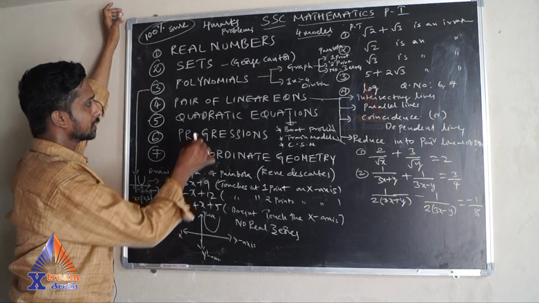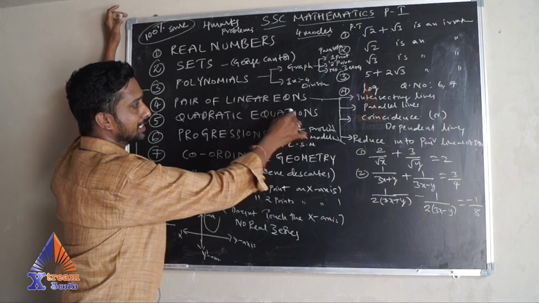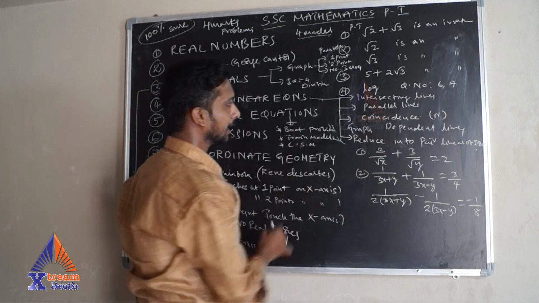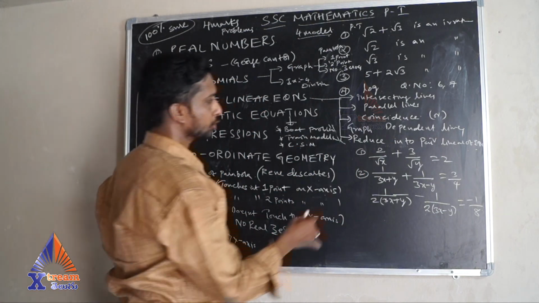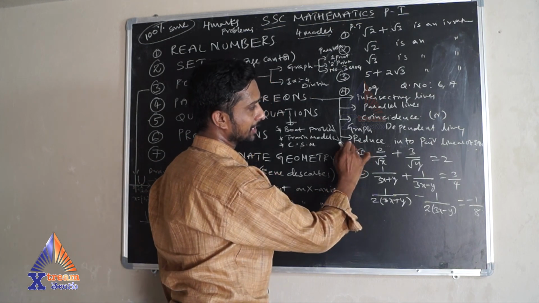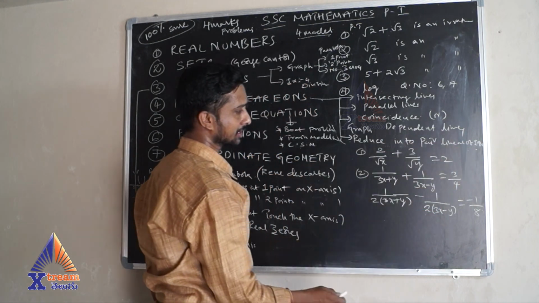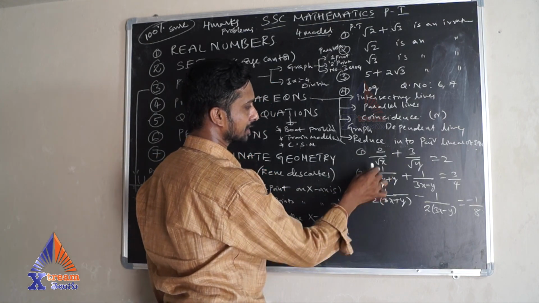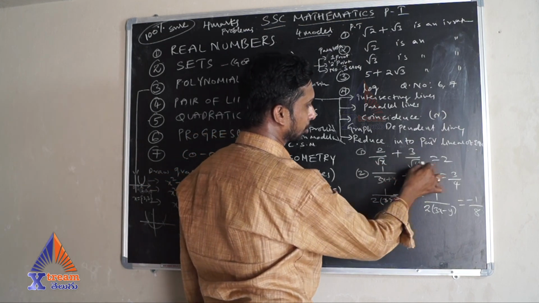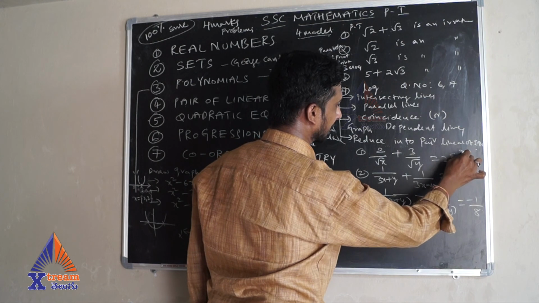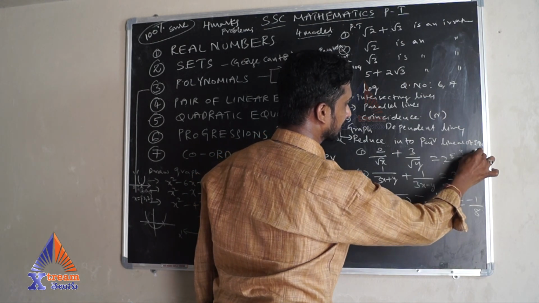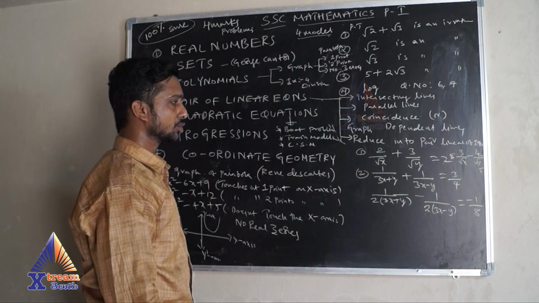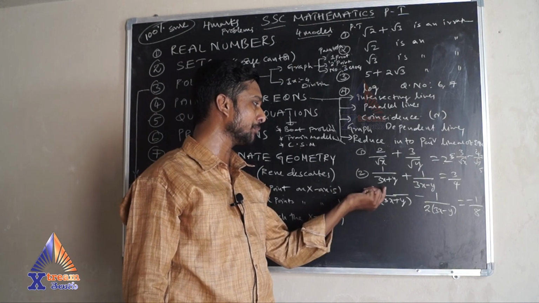Now coming to the pair of linear equations. In this also you will be getting one graph and another problem. The other problem is reducing the given equations into a pair of linear equations. The module examples are like this. One problem is 2 by root x plus 3 by root y is equal to 2, and 3 by root x minus 4 by root y is equal to 5. These two equations. And the other problem is 1 by 3x plus 5.